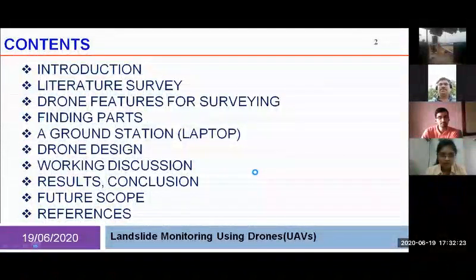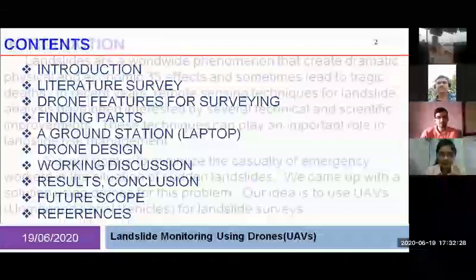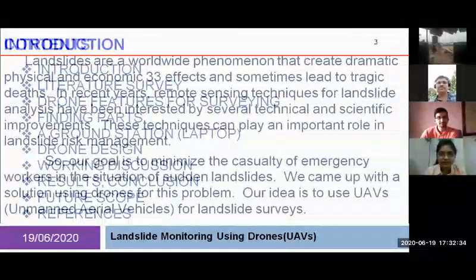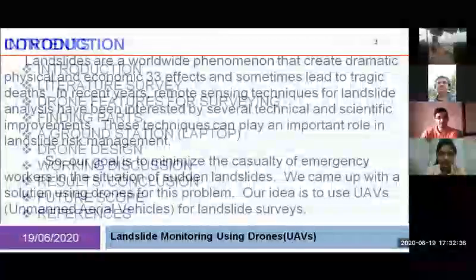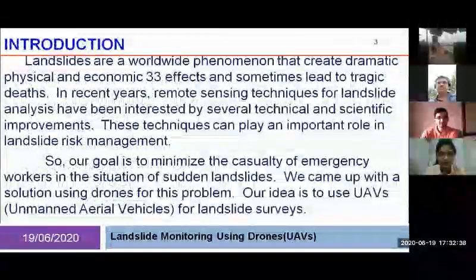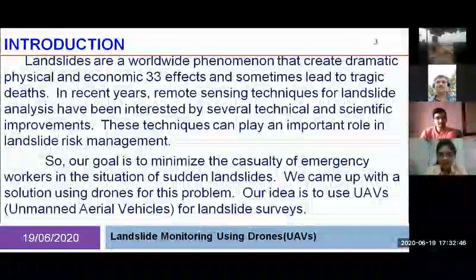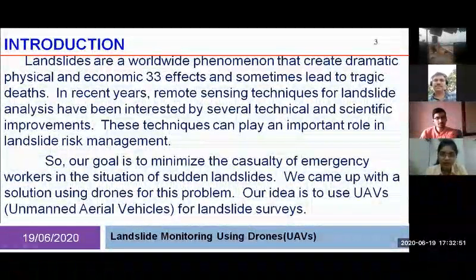Firstly, you see the introduction. Landslides are a worldwide phenomenon that create dramatic physical and economic effects, and sometimes lead to tragic deaths. In recent years, remote sensing techniques for landslide analysis have been of interest due to several technical and scientific improvements. These techniques can play an important role in landslide risk management. Actually, a large number of landslides happen all around the world every year.